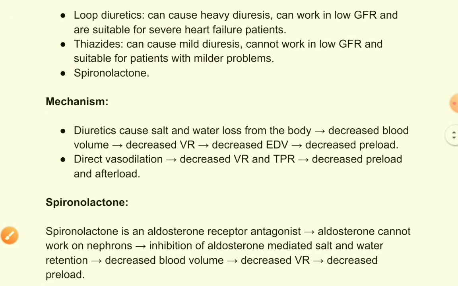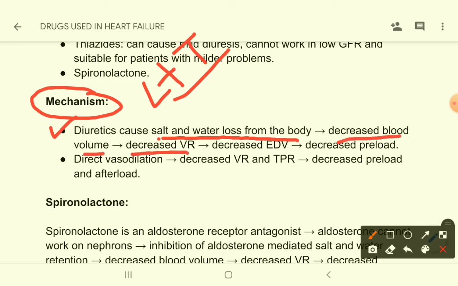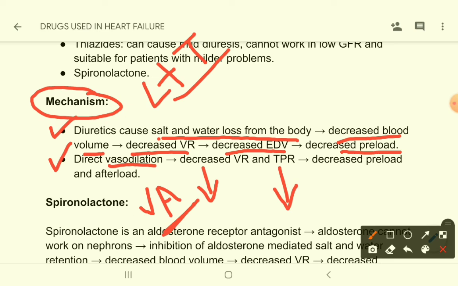Now let's look at the mechanism of loop diuretics and thiazide diuretics. These diuretics cause salt and water loss from the body, so there is decreased blood volume, decreased venous return, decreased end-diastolic volume, and decreased preload. Also they cause direct vasodilation. So with direct vasodilation, they are causing venodilation and arteriolodilation. For that reason, they are decreasing the venous return and decreasing total peripheral resistance. Thereby they are decreasing preload and decreasing afterload.